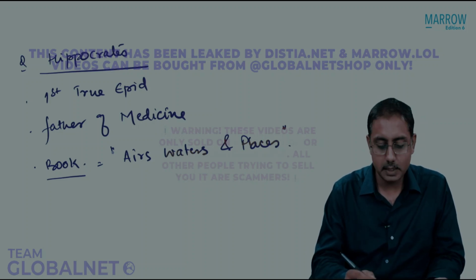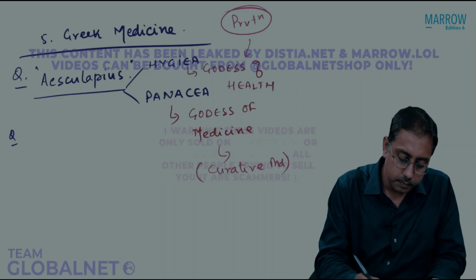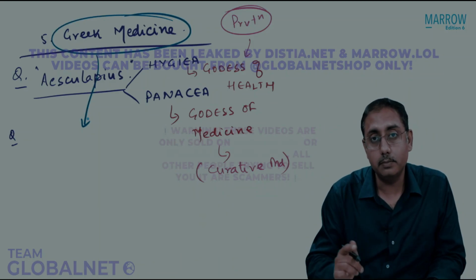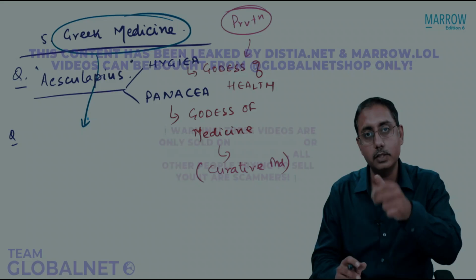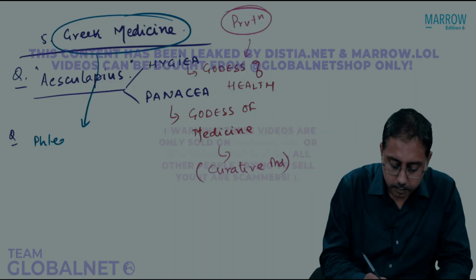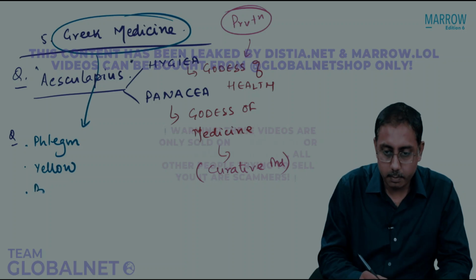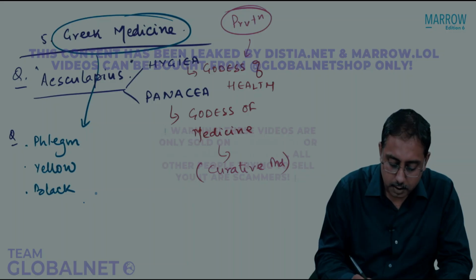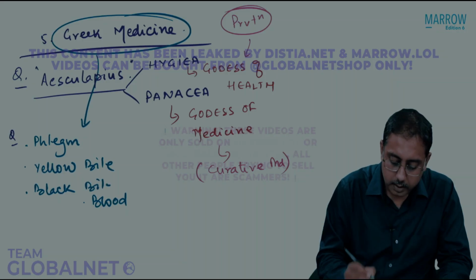The Greek medicine is based on, and this should be an important MCQ that you should know, the whole science of Greek medicine, from which Unani tibb also developed. This Greek medicine is based on 4 humors. Ayurveda is based on 3 humors. Greek medicine is based on 4 humors, that is phlegm, that is mucus, yellow bile, black bile, and red blood.